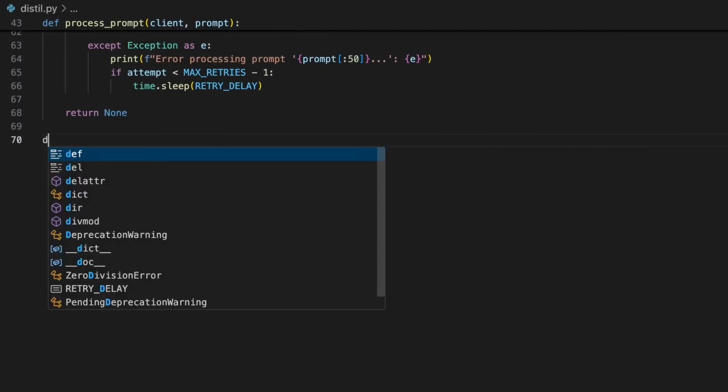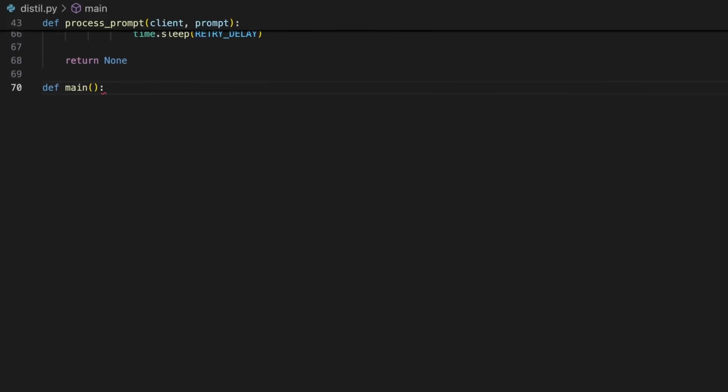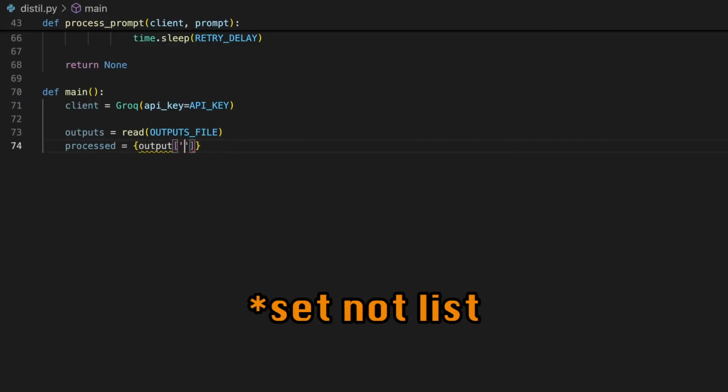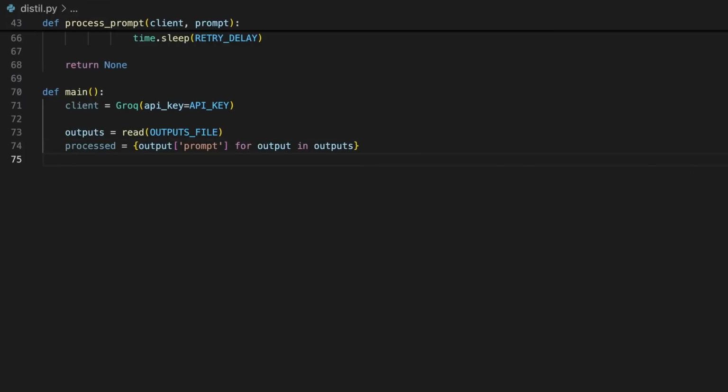Next, we need to define a main function in our program to handle the program's logic flow. In that main function, we start by connecting to the Grok API. We then need to create 4 variables for the program. Outputs will use our read function on the outputs file. Processed will create a list of all prompts in the outputs files. In other words, any prompts that have already been distilled. Prompts will be the entire content of our distillation prompts in the prompts file.